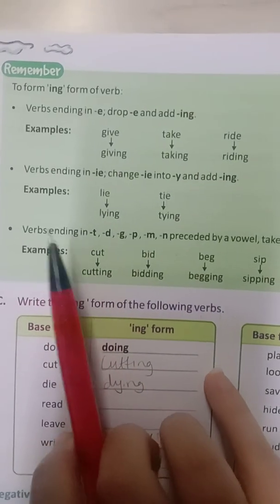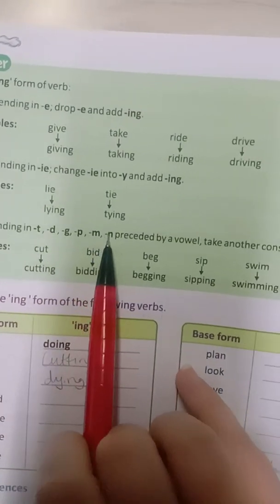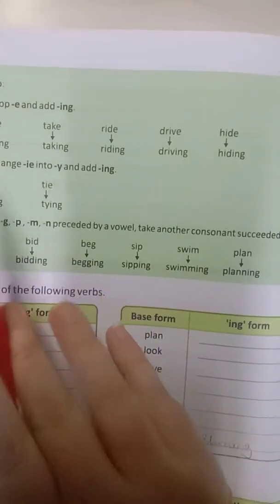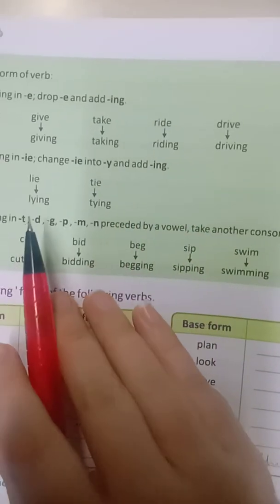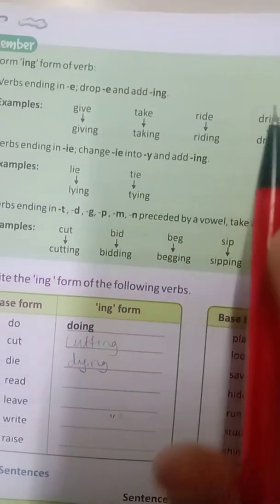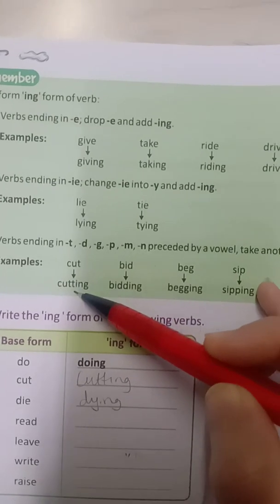And then there are words ending in t, d, g, p, m, n and preceded by a vowel. For that also we double the letter. We take another consonant followed by ing. Like cut.